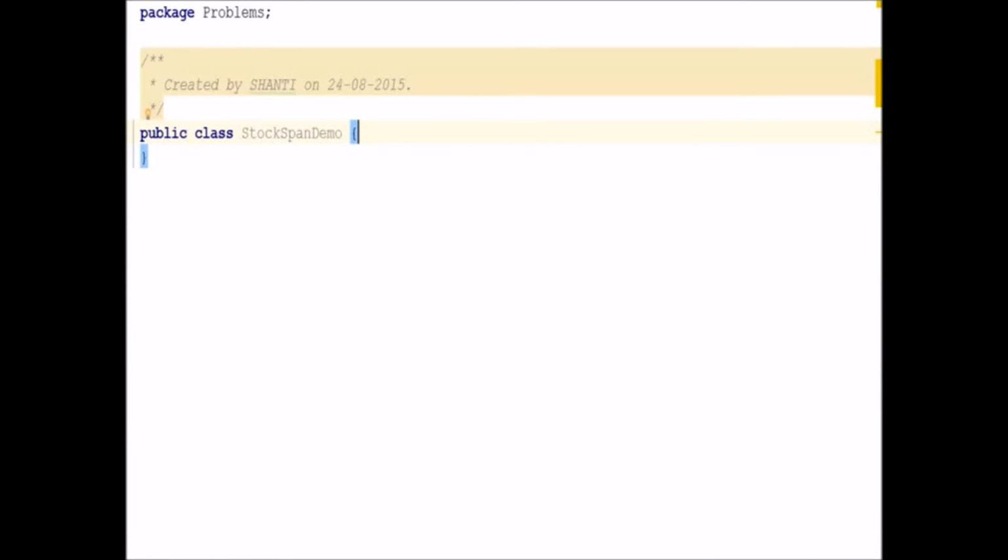So let's code the algorithm which we saw. I already have a stack class implemented, so I'll be using it. It supports pop, push, and is empty functions, so I'll be using that directly. My main function will create a stock price list and call the function to get the stock span of each day. So let's declare the first stock price list.